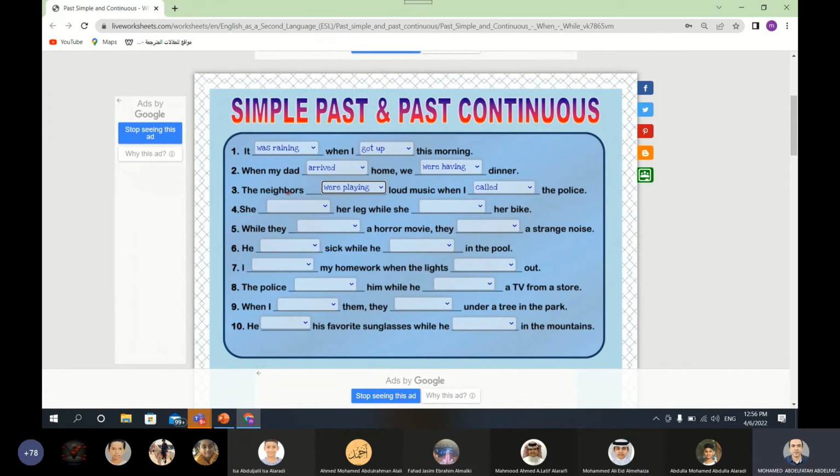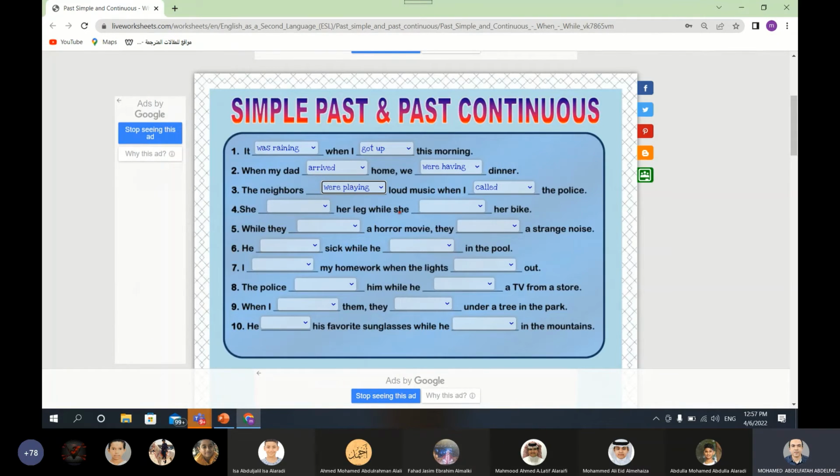What happened later or meanwhile? I called the police. Number 4. She what? Her leg. While she what? Her bike. Look here, students, you can see the connecting word while.